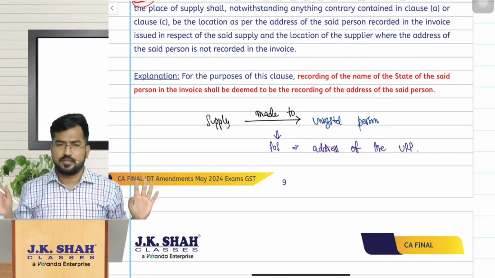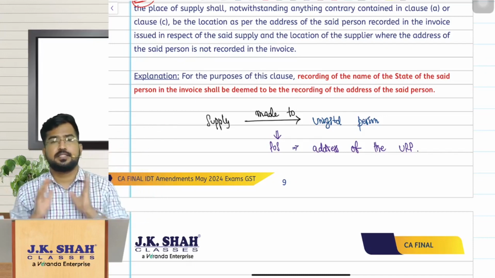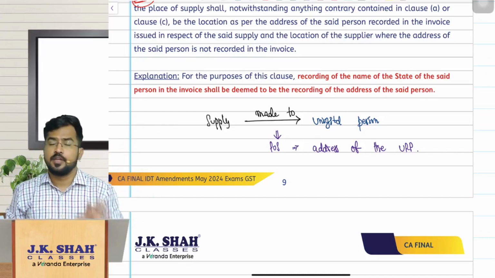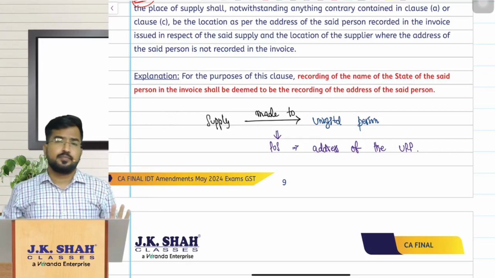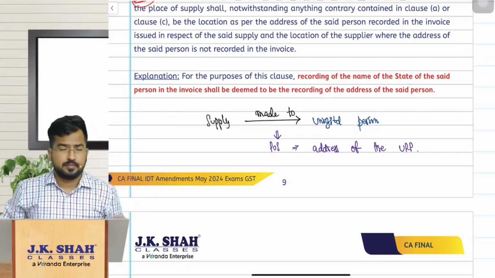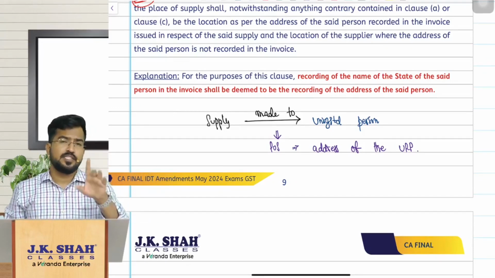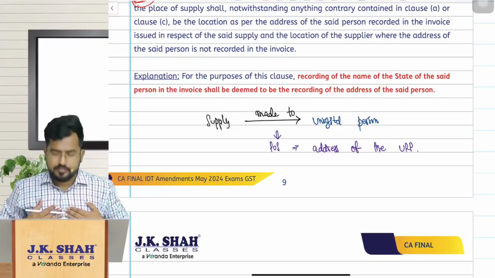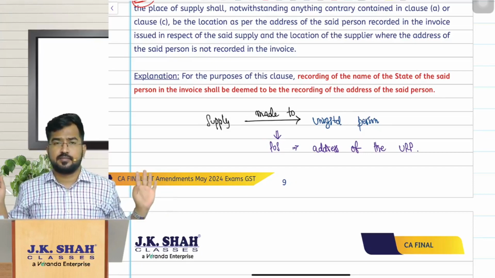Simple, very simple. I went to Hyderabad, purchased a mobile and am coming back. Now, for that mobile sold by that particular store person, what is the place of supply? The place of supply is the address of this unregistered person. My address is Chennai.